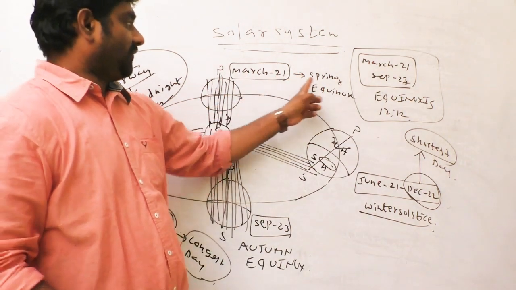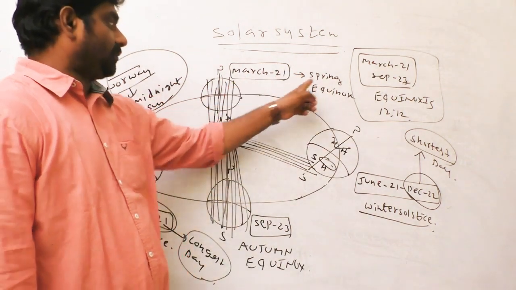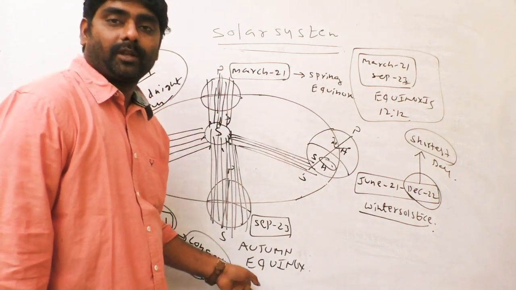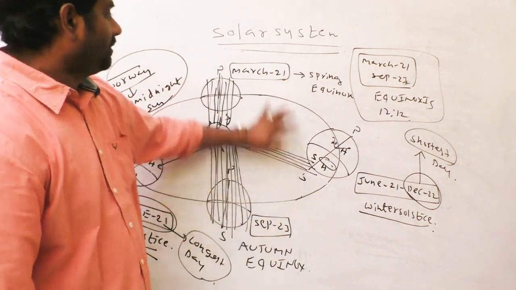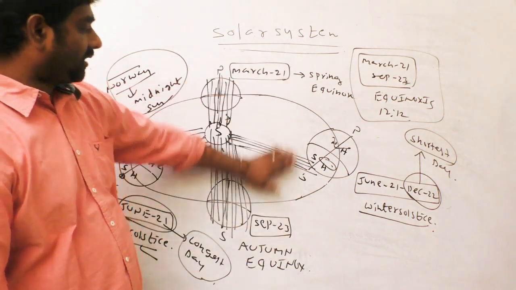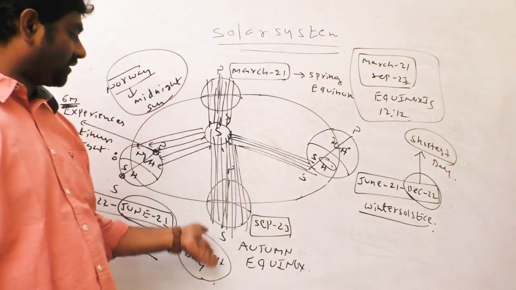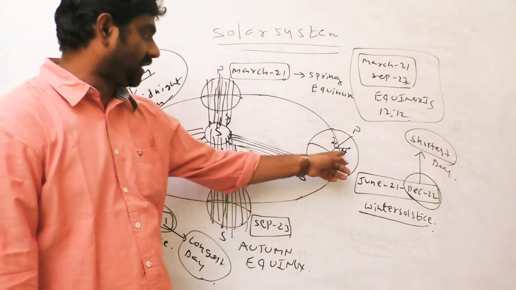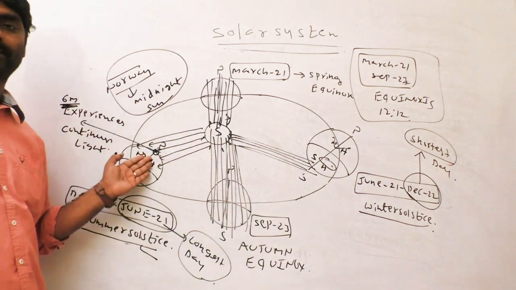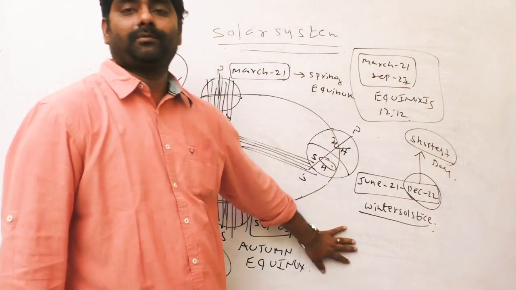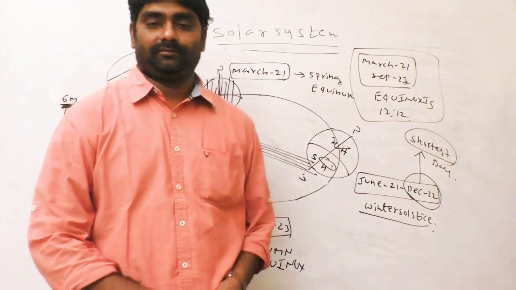March 21st is the spring equinox. These questions, spring or autumn, also come in the examinations. On these 2 days, across the entire globe, day and night are exactly equal, because the sun's rays do not fall more to the south, but equally. Here this part receives vertical rays, and here this part receives vertical rays. This is a very important concept. Okay?